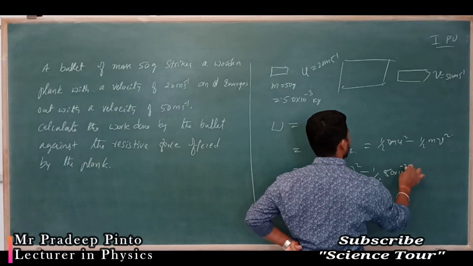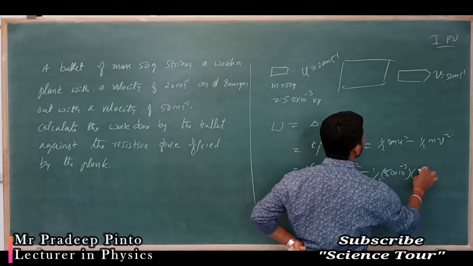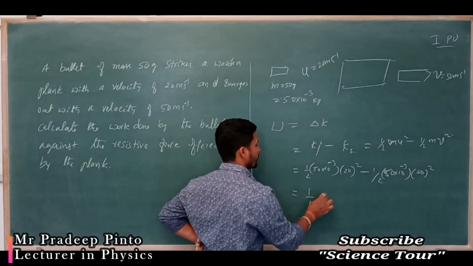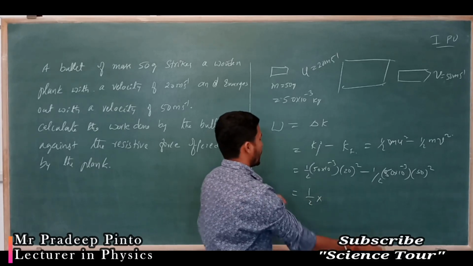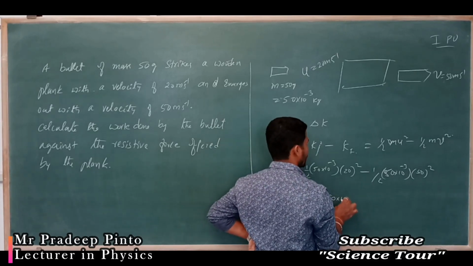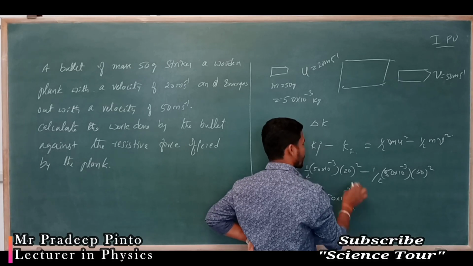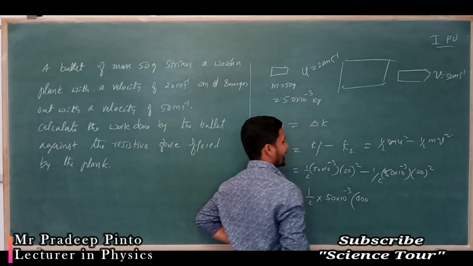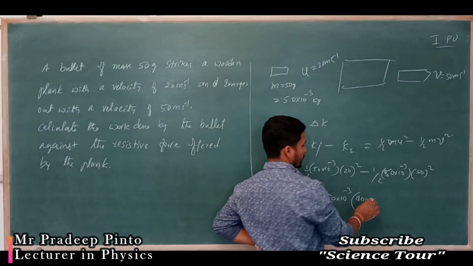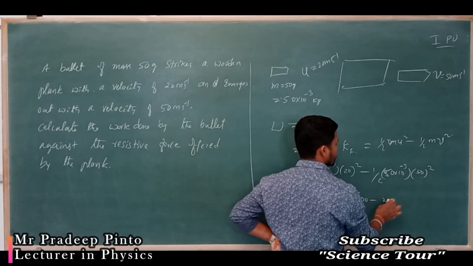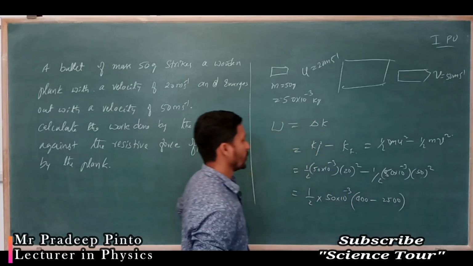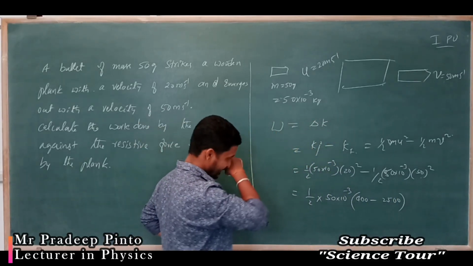Here it is, half m is 50 into 10 to the power minus 3, into 50 whole square. Half and 50 into 10 to the power minus 3 are common terms. 20 whole square is nothing but 400, minus 50 whole square which is 2500. Okay, so you are going to get 2100.